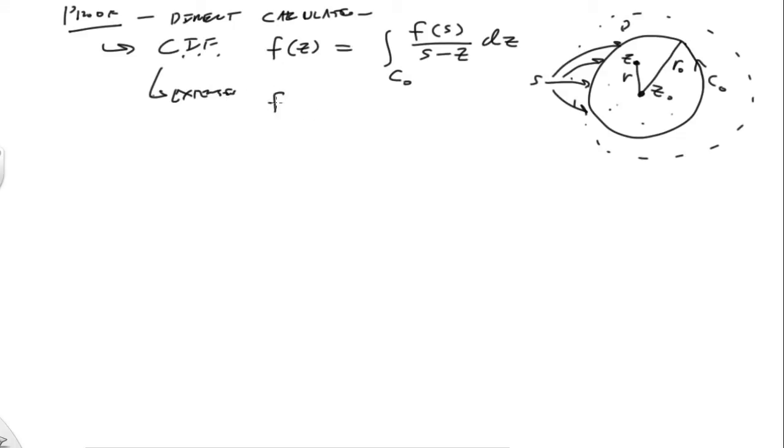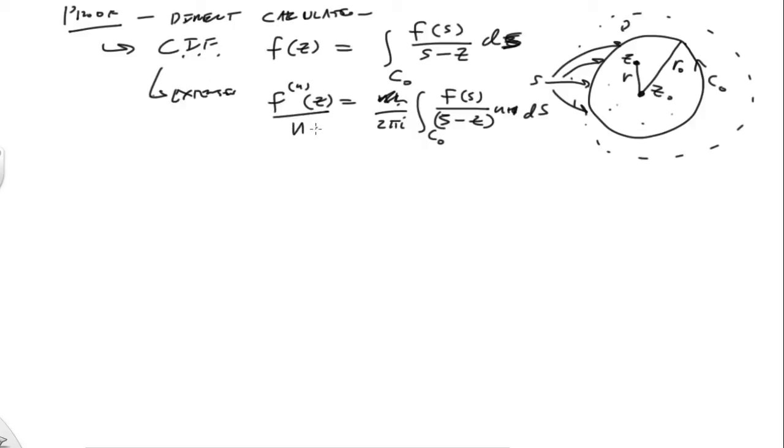So we can write the nth derivative of f at z as n factorial over 2 pi i integral over C0 of f of s all over s minus z to the n plus 1 power. Oh, sorry, this should have been a ds. Okay. So clearly you can see already I'm actually going to divide that through and put that down there.